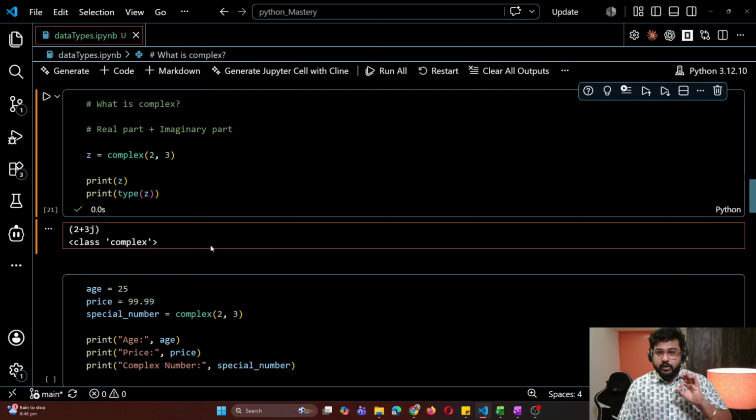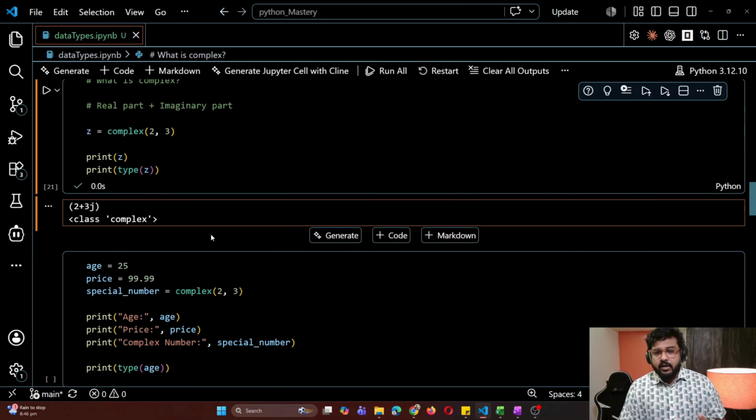So we saw three things. First is int, second is float, and third is complex. Complex numbers will come up in real-time examples when we do data science work or machine learning work. A little bit of higher mathematics is required for that. That's why I'm giving an idea of it. For now we'll not use it much, but just for understanding I'm giving it.